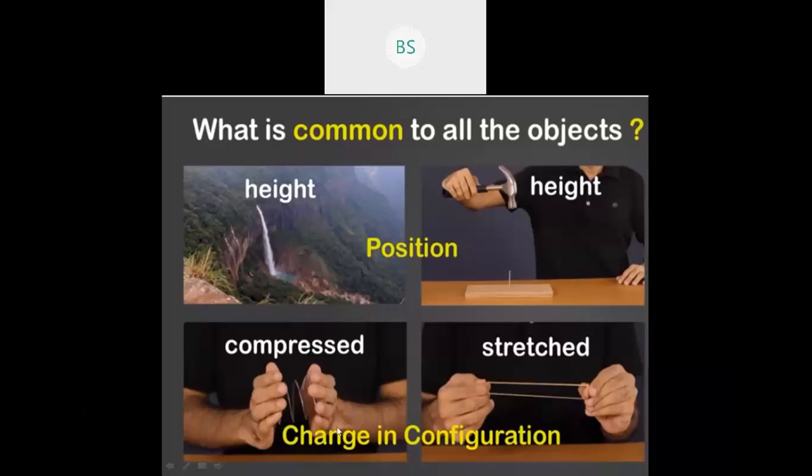Now here you can see when the spring is taken by a man and he is pressing it, the shape of the spring is changed. That means the configuration is changed here. So you can see the configuration of the object. When the rubber band is stretched, he has applied certain force and you can see the shape of the rubber band is changed. So in these two scenarios, you can see the change in configuration, and here you can see that the height is changed, so the position is involved here. So this is regarding potential energy.